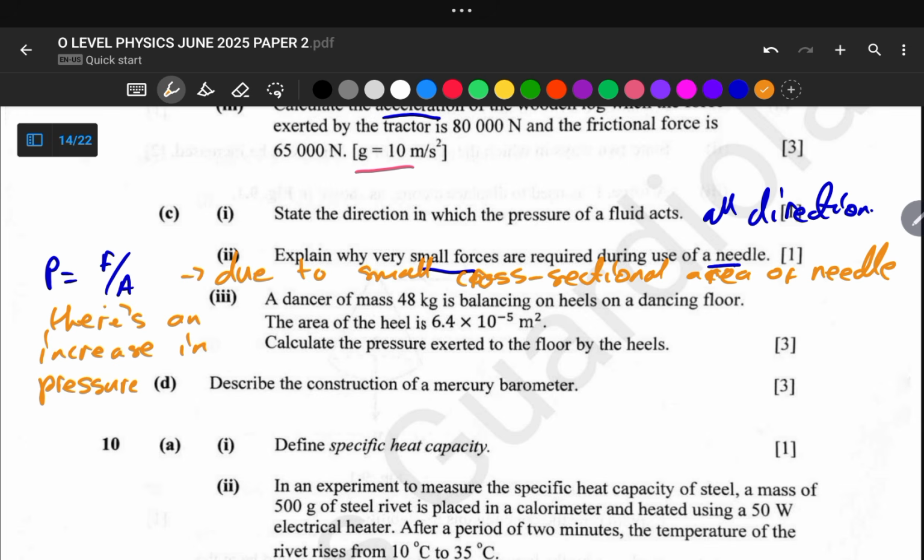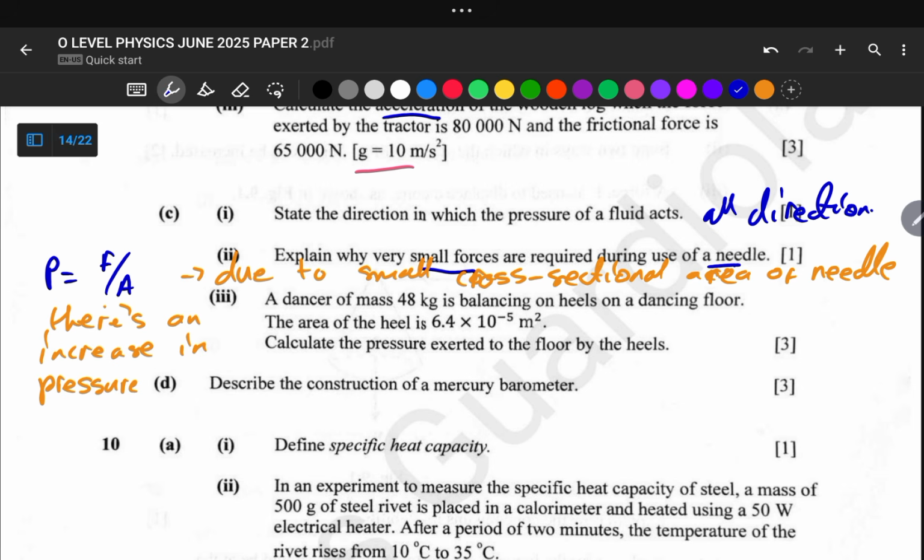Okay, let us move on to the next question, which says a dancer of mass 58 kg is balancing on heels on a dancing floor. The area of the heel is 6.4 times 10 to the power -5 square meter, and we are required to calculate the pressure exerted on the floor by the heels.